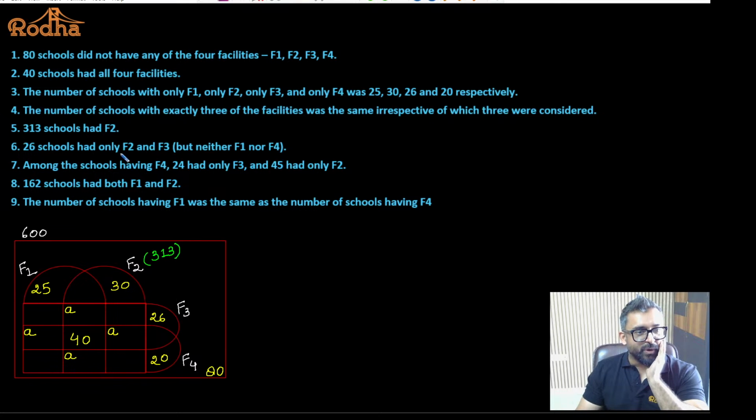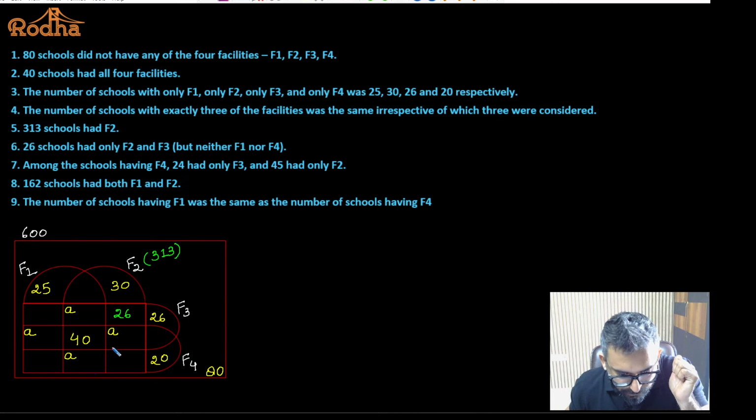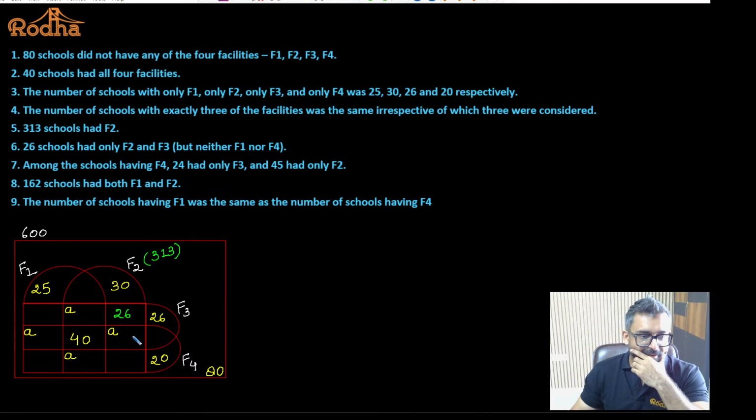26 schools had only F2 and F3. Now that is very important. I have to find out a portion which belongs to only F2 and F3, that means common to only these portions. So I cannot take this, this is common with F1. I cannot take this, this is common with everything. I cannot take this, it is exactly 3. I cannot take this because this is outside F3. I cannot take this, it is exactly 3. The only portion I'm left with to consider is this common portion. This is what the information is giving to us. So 26 schools had only F2 and F3, so I'll write 26 here. Yes or no? Fine. What else?